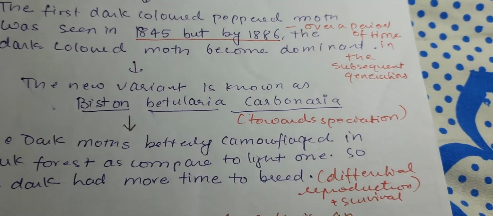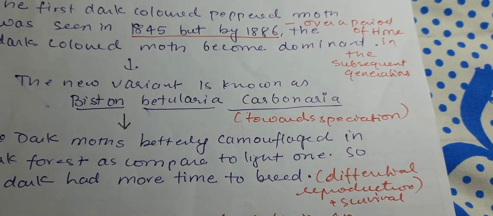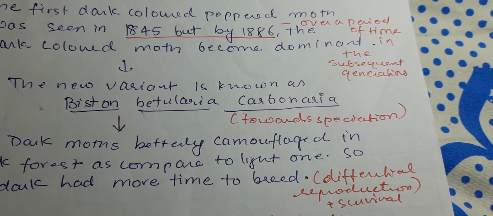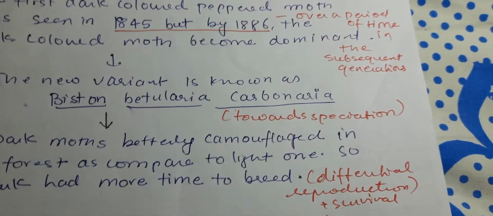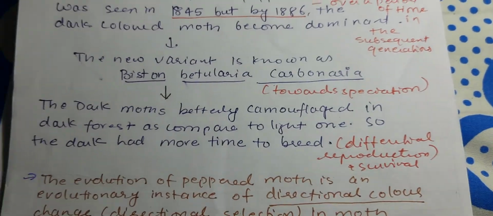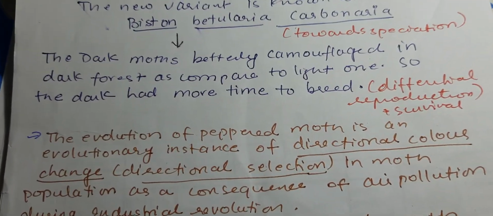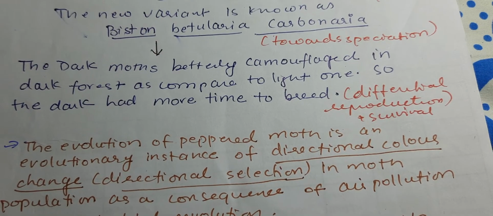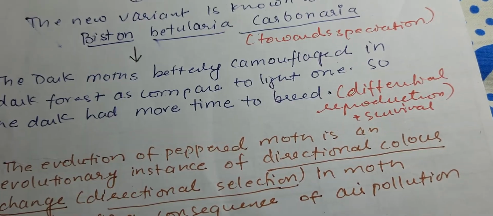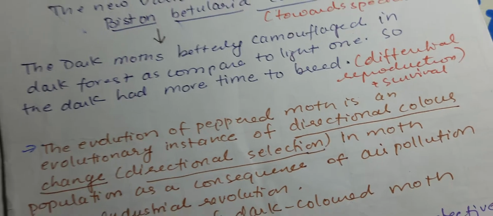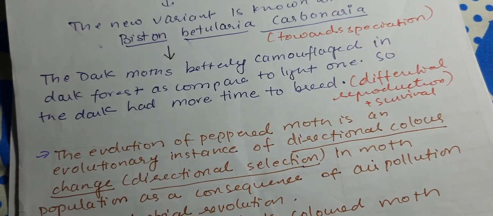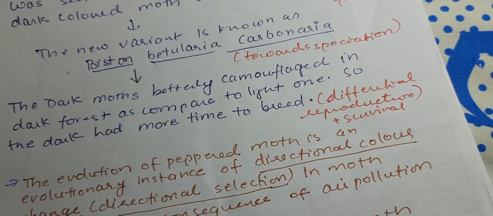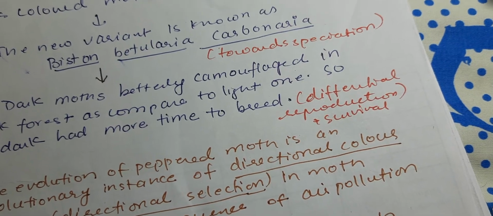Okay, so the new variant is known as Biston carbonaria. So this is a step towards speciation. The dark moth better camouflages in the dark forest as compared to the light one. So the dark had more time to breed. So this is differential reproduction and survival.